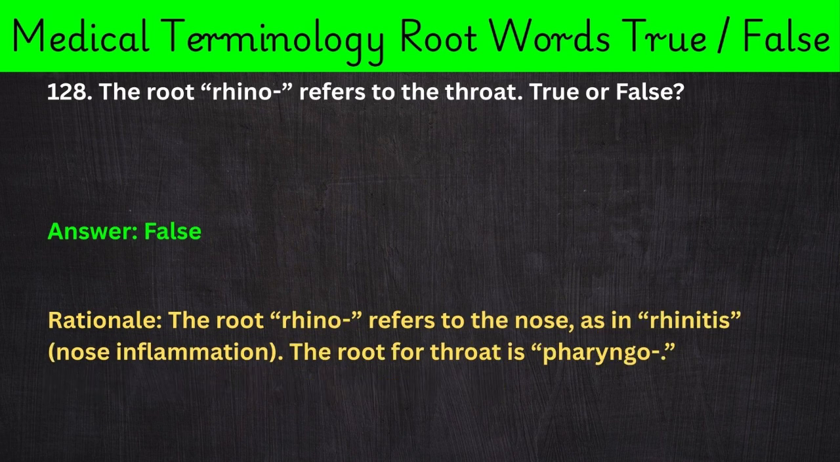128. The root rhino- refers to the throat. True or false? Answer: False. Rationale: The root rhino- refers to the nose, as in rhinitis, nose inflammation. The root for throat is pharyngo-.